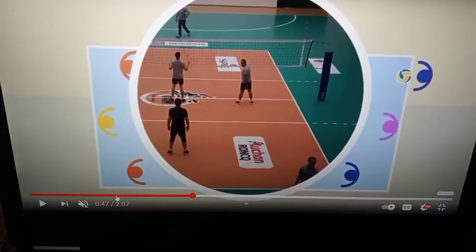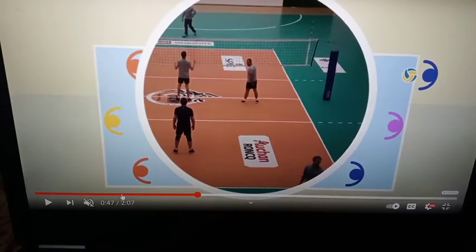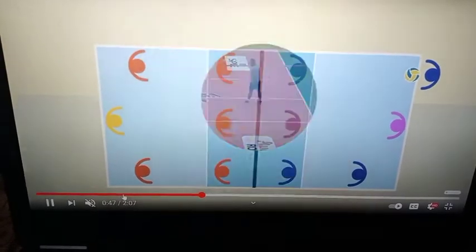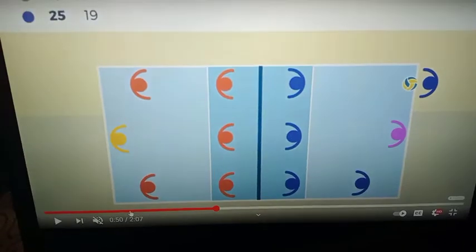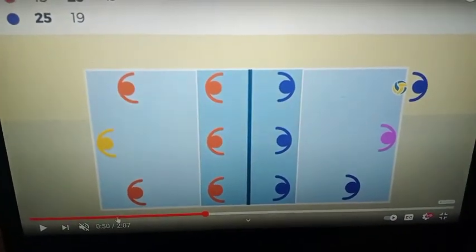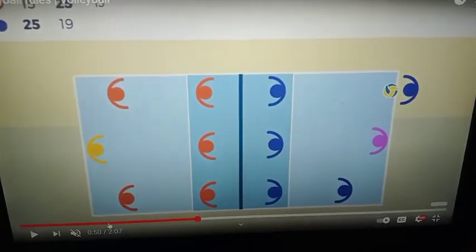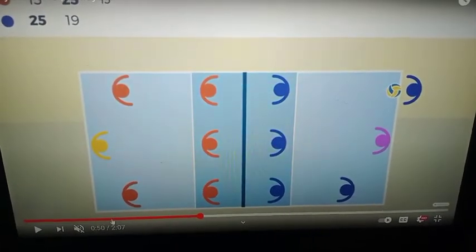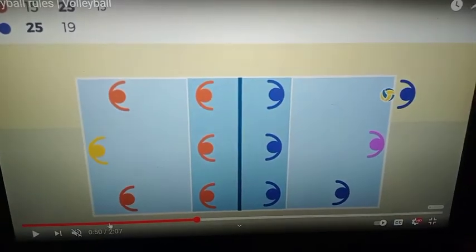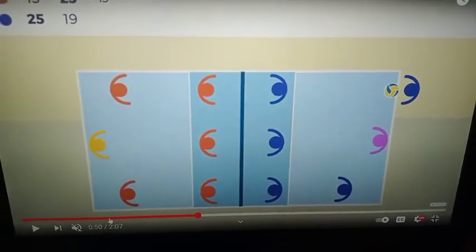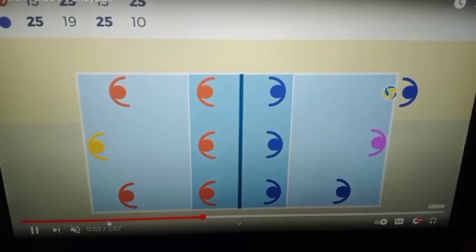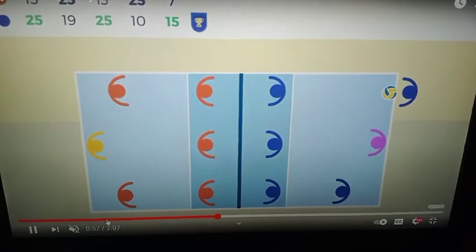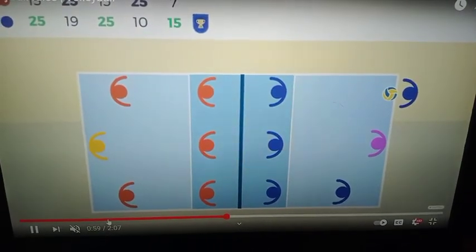You can observe here how they fix the net, antenna and pole, right? Then they serve the ball and score the points. If it is touched, they lose the points. There will be 25 points. They will play 3 sets. Whoever makes more points will win the match. If we get 25 points, we win the match.